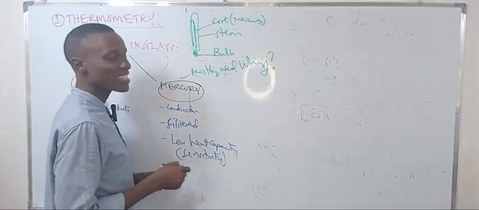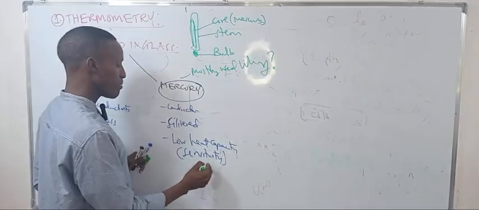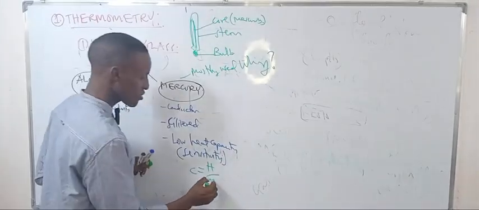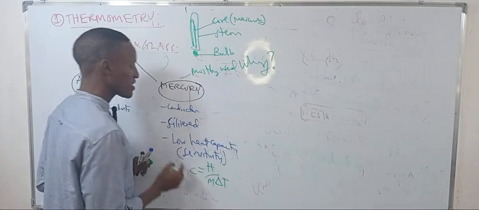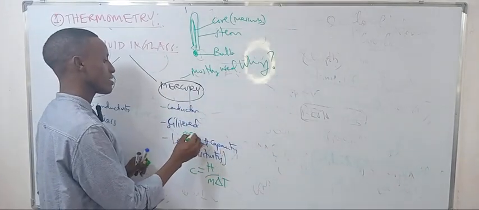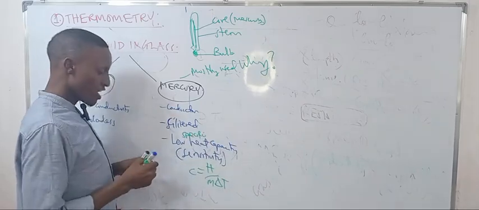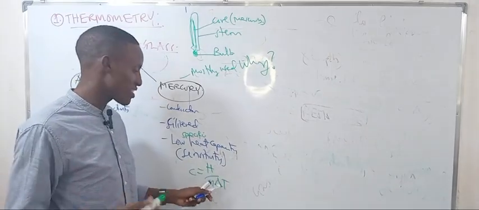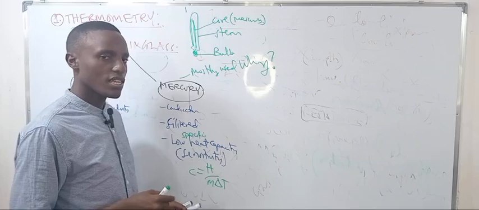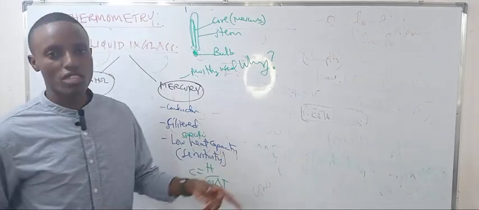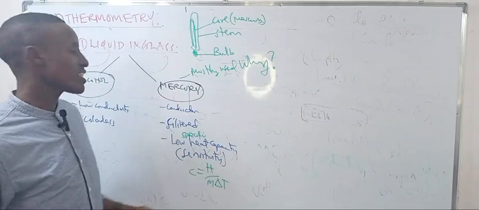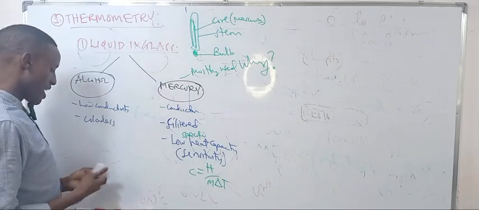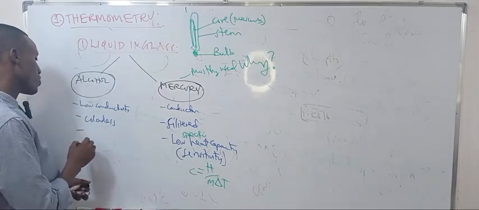Heat capacity is the heat required to raise the temperature by 1 degree. If a very small amount of heat is needed to raise 1 K, that means it is more responsive to temperature. So mercury is more favored than alcohol, which has a higher specific heat capacity.